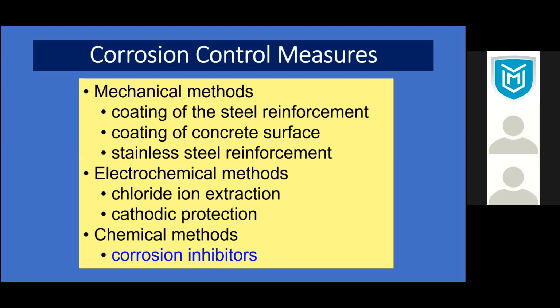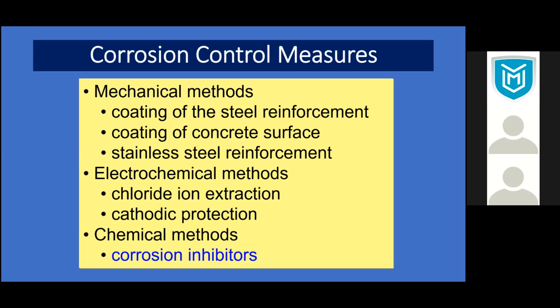For electrochemical methods, we are using chloride ion extraction and cathodic protection, and chemical methods where we can use oxidizing and reducing agents. The electrical method we use is galvanized steel, so you can put another metal over it and sacrifice it.